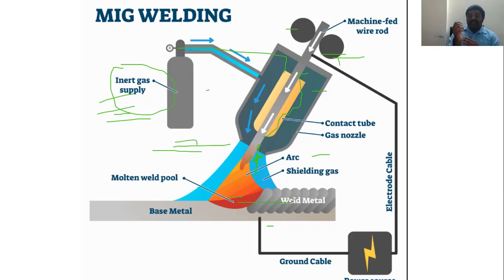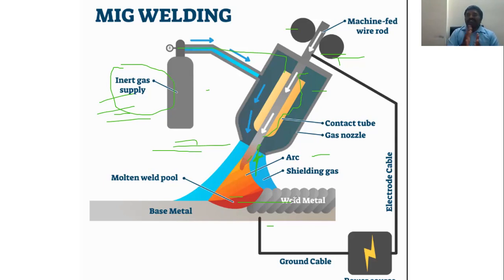But direct current with straight polarity can also be used sometimes, though not regularly. AC is not used in MIG welding. Be careful, this is a question that they will sometimes ask you. AC is not used in MIG due to the unequal rate of electrode wire melting, so we are not using AC current in MIG welding.